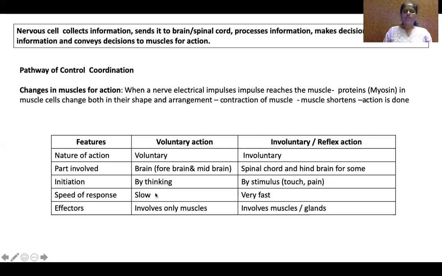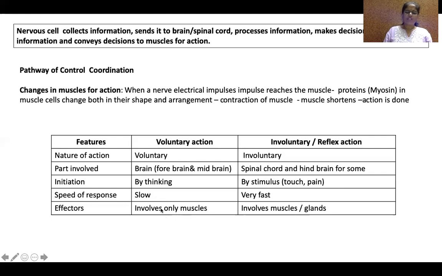And how about speed? It is a little slow. Voluntary actions, since they require thinking, have a little slower speed of response. We take time to take action, whereas involuntary is very quick, very fast. There's no time to think at all, so it's very fast. And what are the effectors that are involved in voluntary actions?